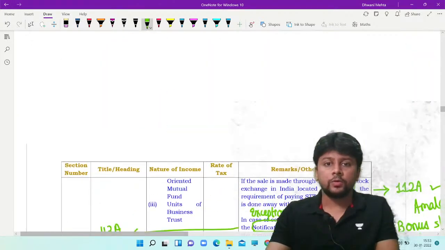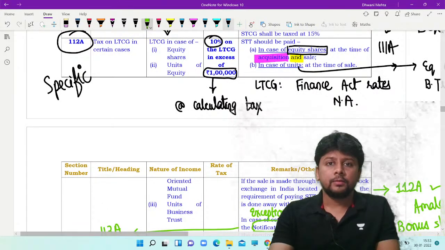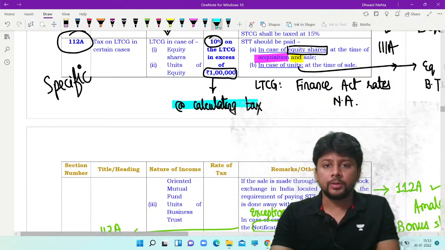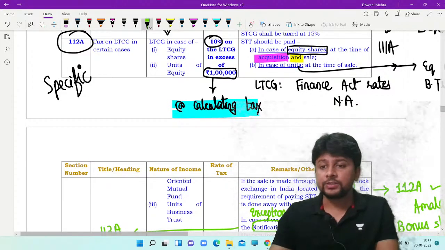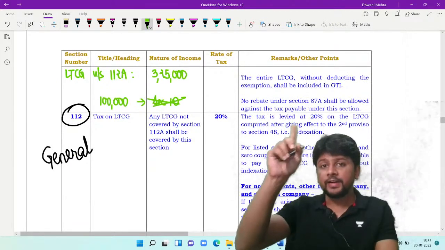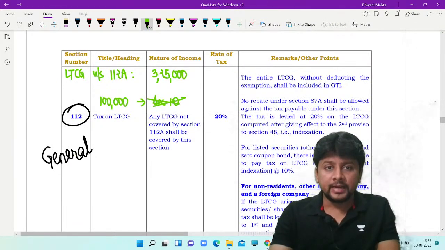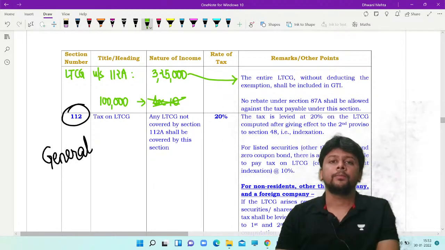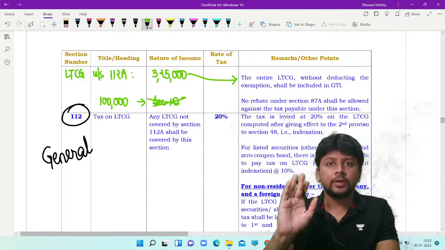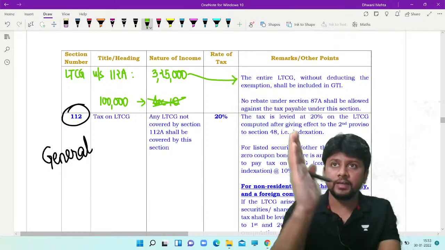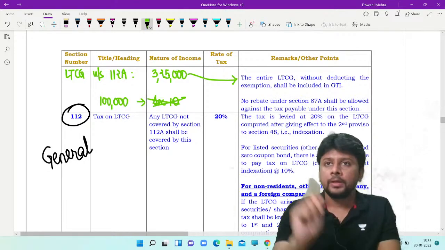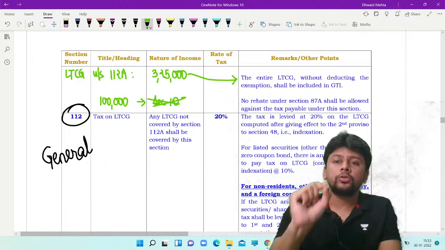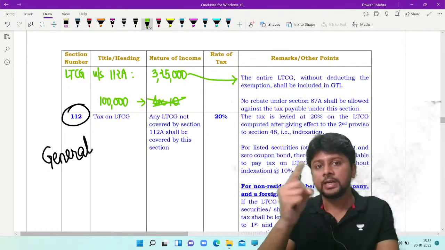That is why you may understand what I meant when I wrote that this is an exemption only for the purpose of calculating income tax. So this exemption is to be allowed at the end when tax is calculated. But this entire 3,25,000 will be included in the gross total income. Then eventually when you start calculating income tax, take this 3,25,000, subtract 1 lakh, and pay 10% tax on the balance 2,25,000. But that does not mean you will only include 2,25,000 in GTI. No, GTI will include the full 3,25,000.